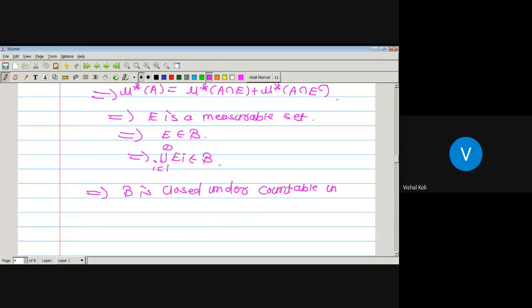Countable union. Now by the definition of sigma algebra, as curly B contains phi and curly B is closed under complementation, finite union and countable union, which implies curly B is a sigma algebra, and that is what we have to do.